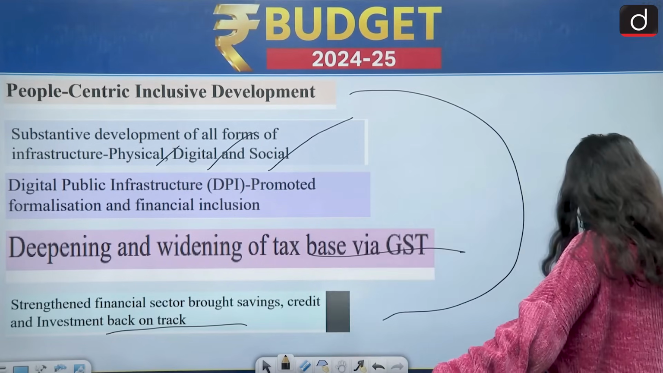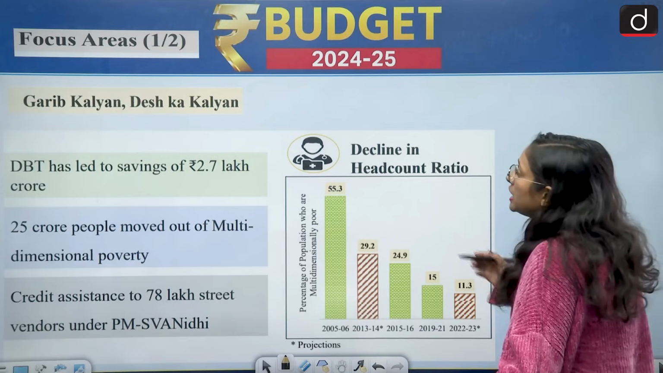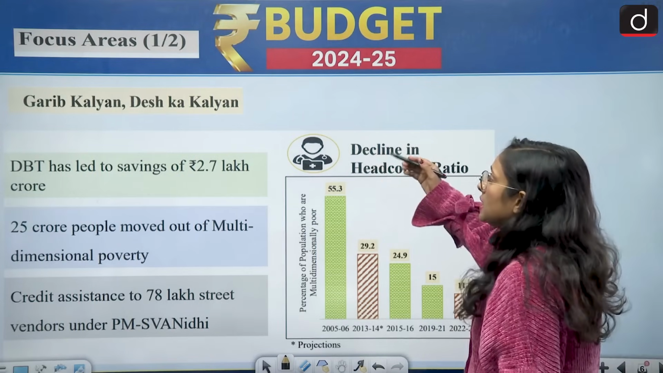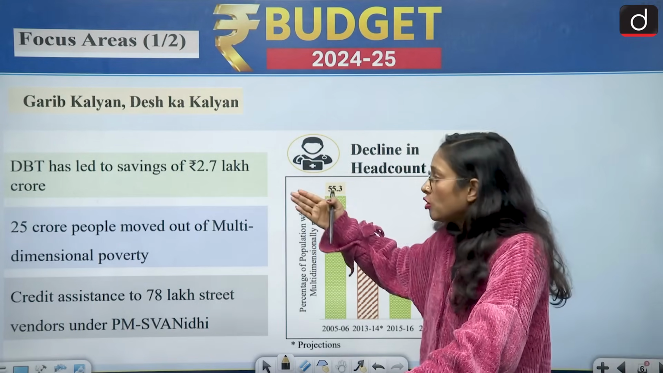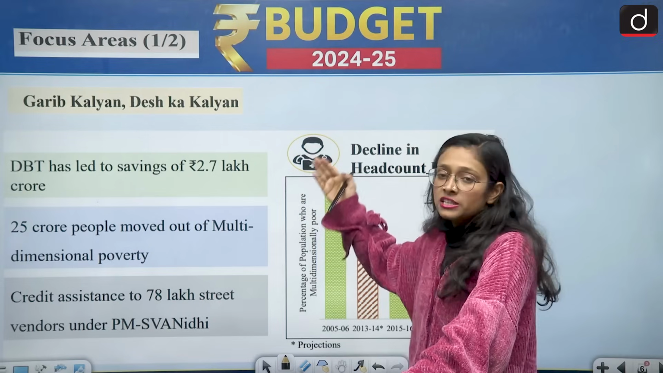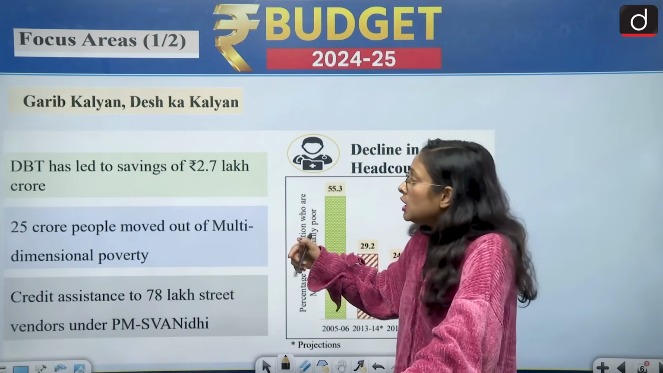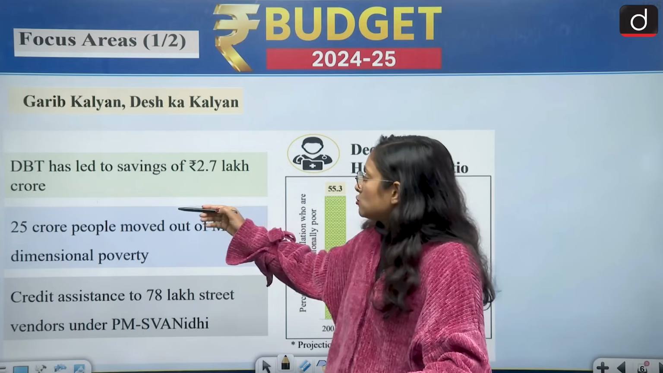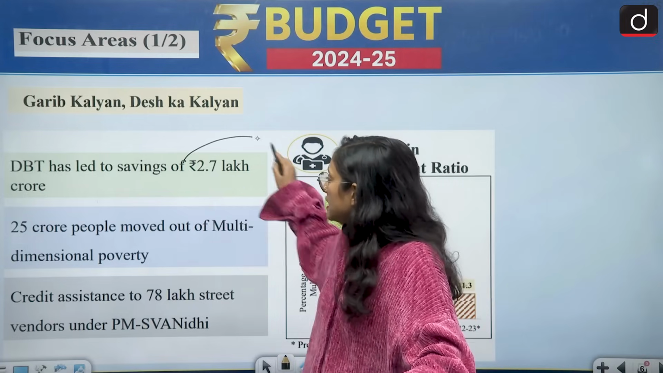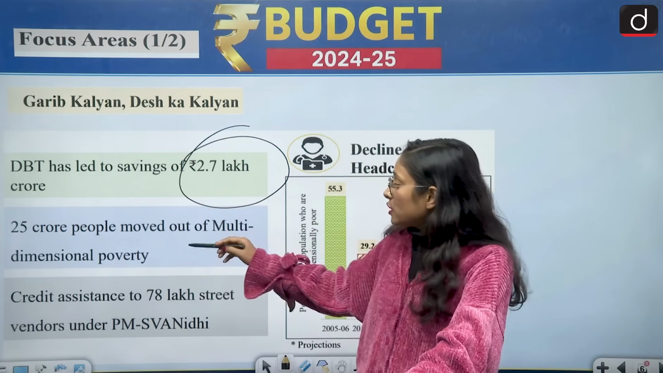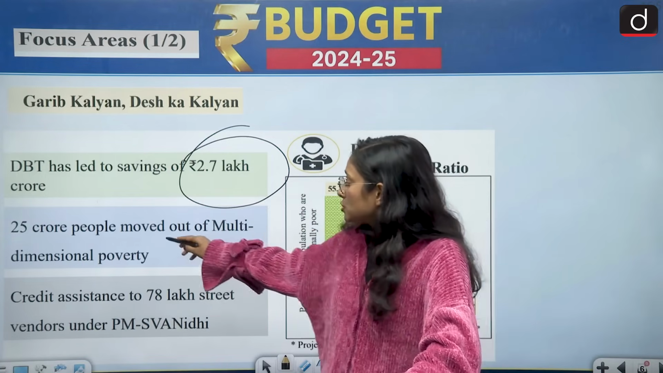Moving to the next slide. The next slide is about Garib Kalyan and Desh Ka Kalyan. So these are the focus areas the government has worked on, and these are the achievements of the government of India. Direct benefit transfer has led to savings of 2.7 lakh crore. And 25 crore people moved out of multi-dimensional poverty.